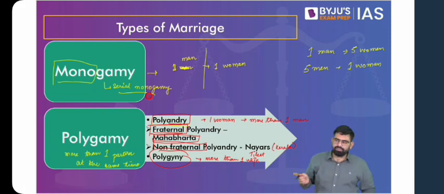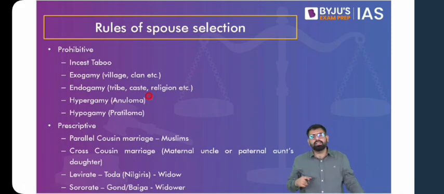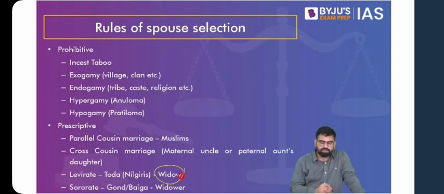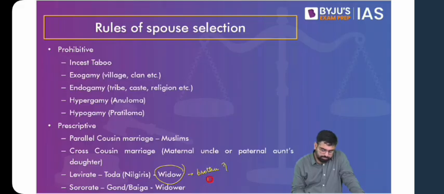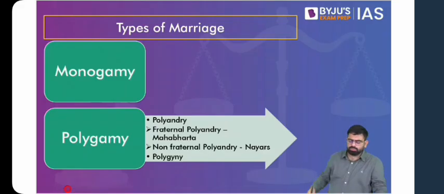Similarly, if the wife dies in a relationship, generally the sister of the wife would be married to the boy. So the practice of a girl getting widowed and marrying the brother of her husband is called levirate. And if the wife dies, then the husband getting married to the sister of his wife, the practice is called sororate. These rules of spouse selection we will come to, but just to give you an idea here.